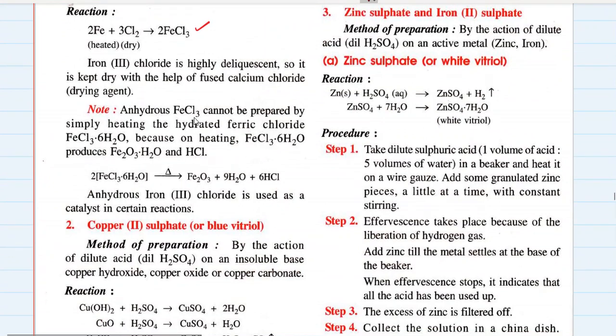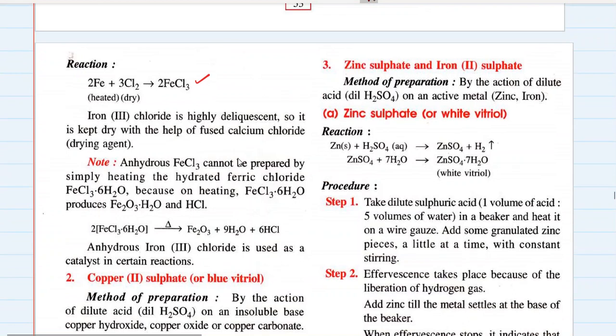Anhydrous FeCl3, anhydrous means dry, cannot be prepared by simply heating hydrated ferric chloride, because on heating, hydrated ferric chloride produces Fe2O3.H2O and HCl. Fe2O3.H2O will not give you FeCl3, right? We want FeCl3. If you want FeCl3, you cannot heat FeCl3.6H2O.